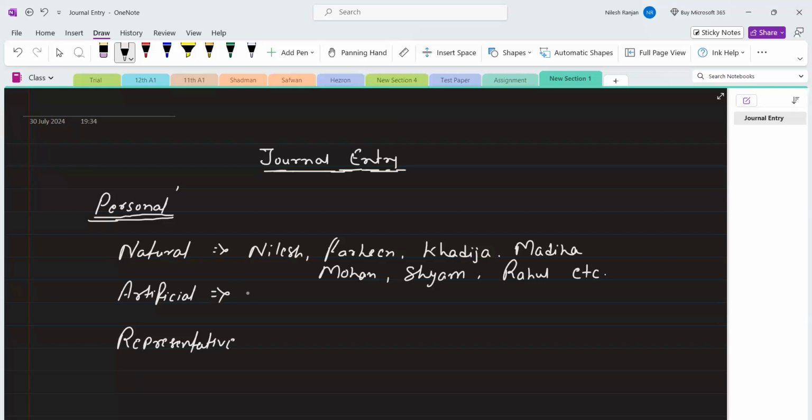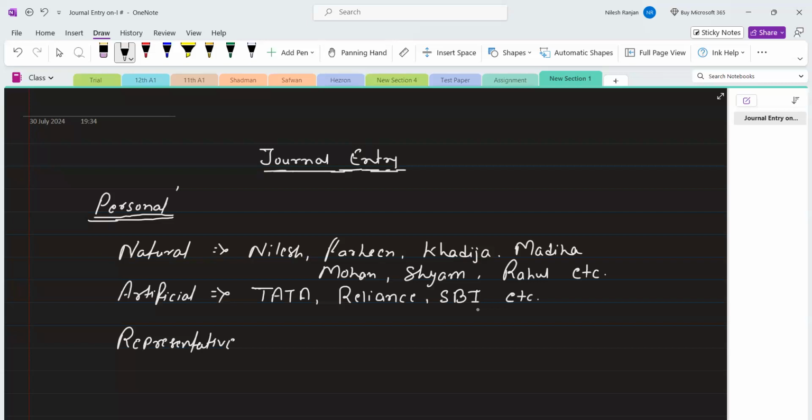The second is artificial. Artificial means the name of any organization, any company, any institute. So if I say Tata, Reliance, SBI, your school name is also an artificial personal account. So these are names of organizations. You know these names? Tata, Reliance, SBI. Anyone? Yes, sir.